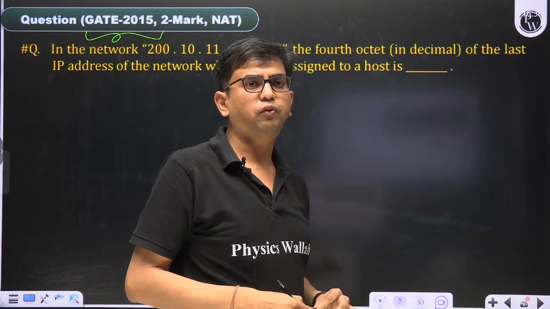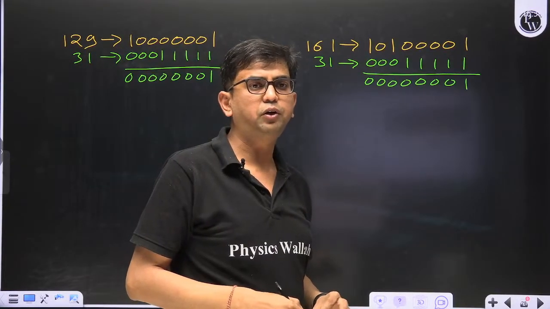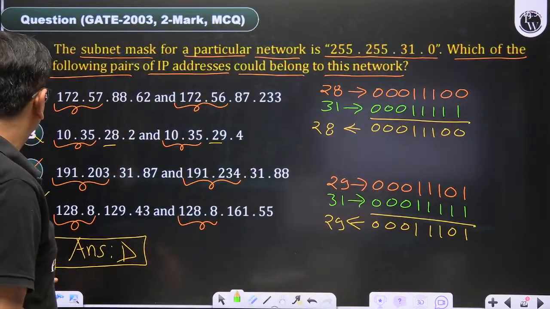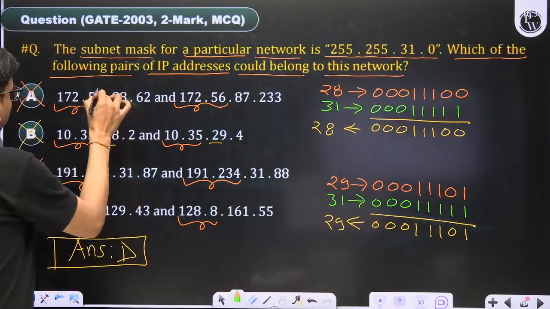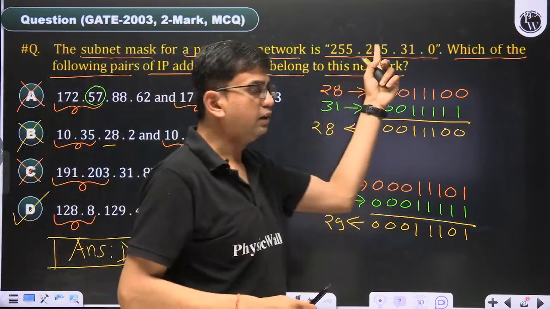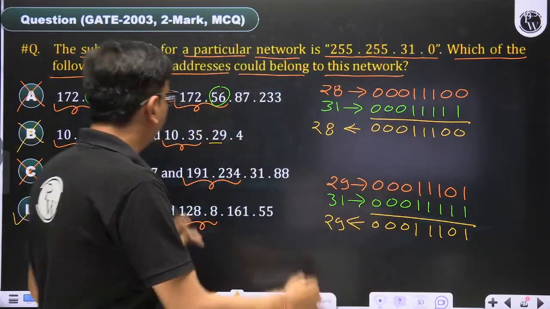Shashank Rai is asking, sir, why 172 is not included in 255? Where? This one. See this value. This is 57 and this is 56. So it should be same.